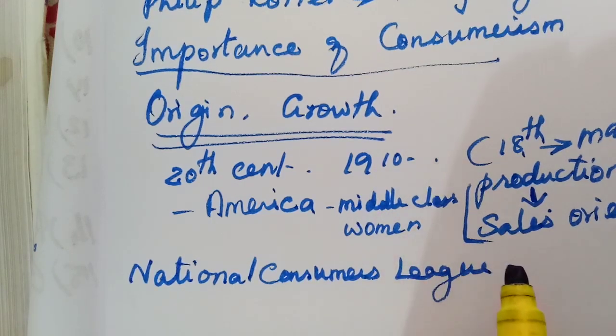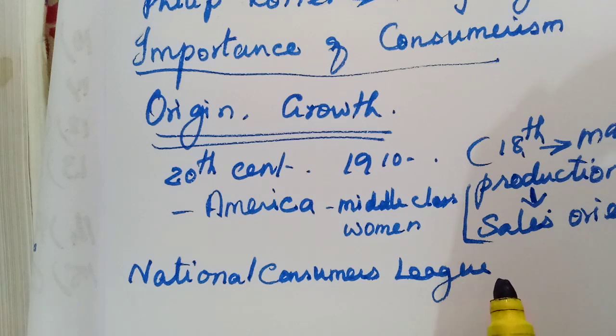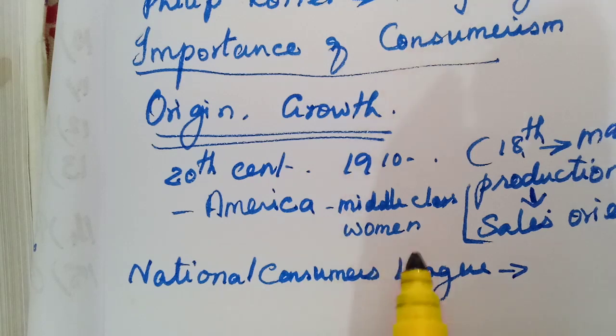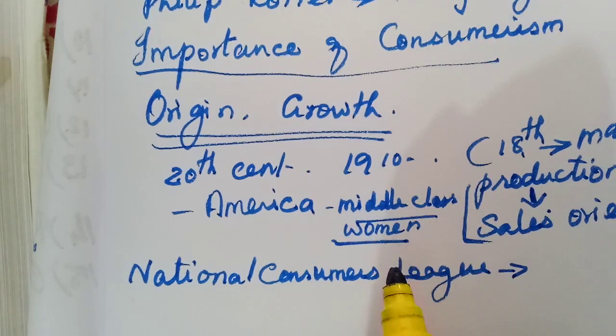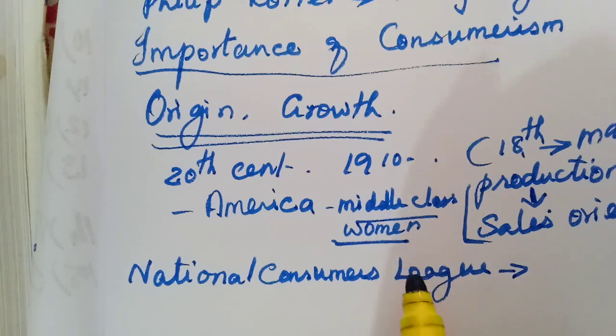Okay, because the government never interfered. The sellers come directly and sell substandard, low quality goods to the consumers, and they earn more profit. But the government never takes these people into consideration. Okay, so they started one league, that is National Consumers League. So all these low quality goods, everything must be controlled by the government.